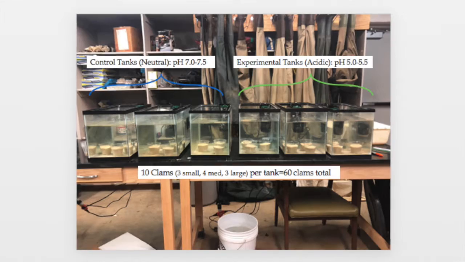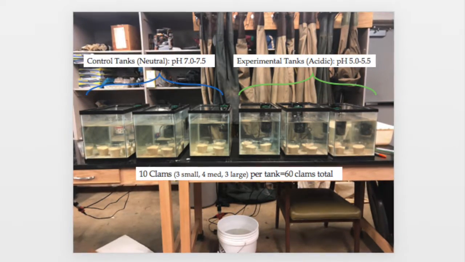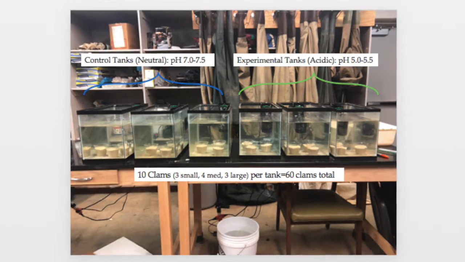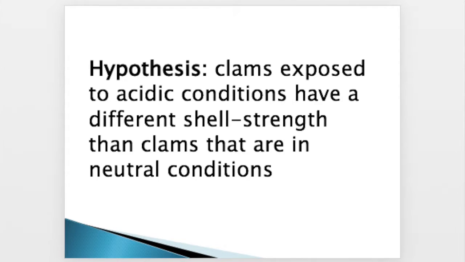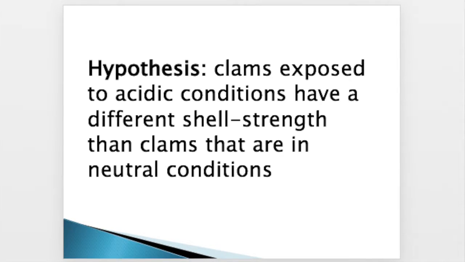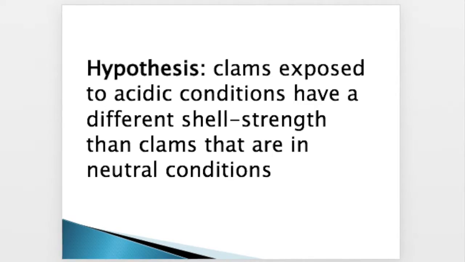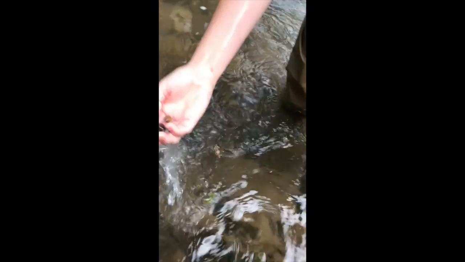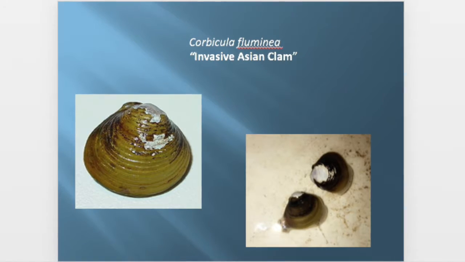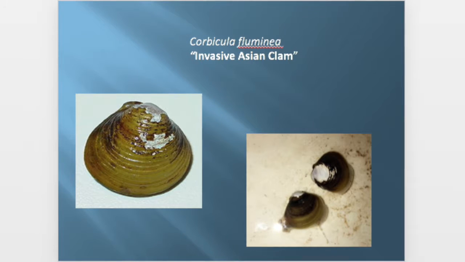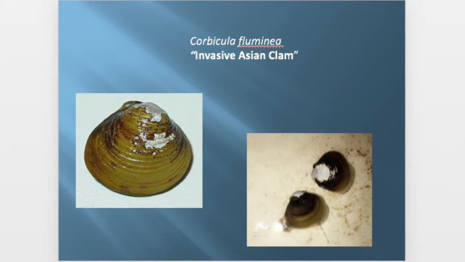Our experiment was run for 5 weeks, and at the end of the 5th week, we tested the strength of the clamshells by recording the weight at which the clamshells cracked. We hypothesized that clams exposed to acidic conditions have a different shell strength than clams that are in a neutral condition. 60 clams were found in the North River behind the football field at Bridgewater College. The Corbicula fluminea, commonly known as the invasive Asian clam, were our test subjects in this experiment.